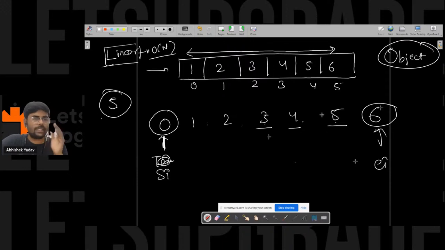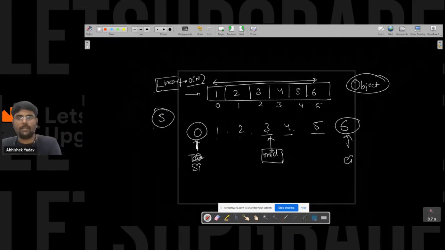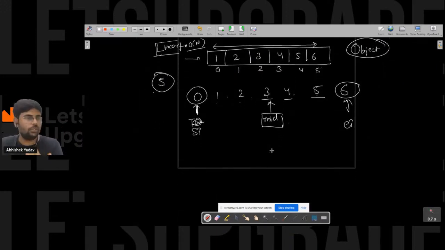So Tarun will take a 50-50 approach. Tarun will say, I will not start from 1, I will not start with 2, I will start from the middle, because this will be the best case scenario. So you will start from the middle one. And when you are in the middle, you will ask a question to yourself. Tarun will ask, 3, are you equal to 5 or not?